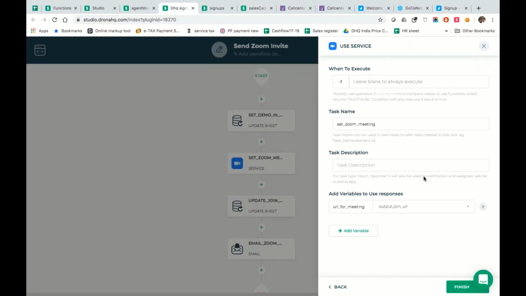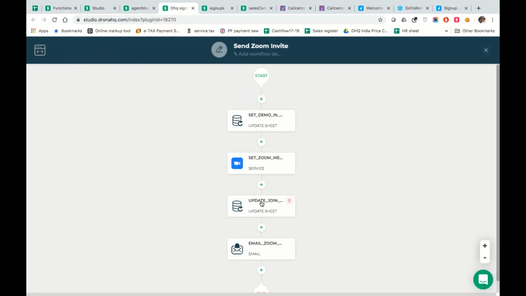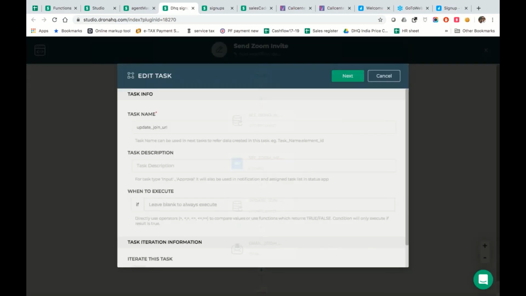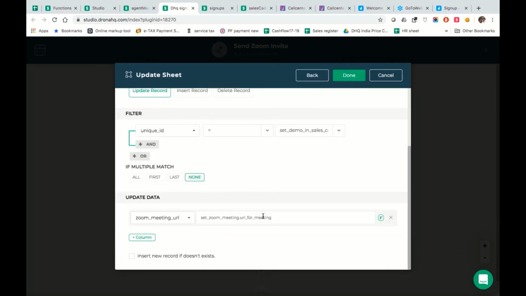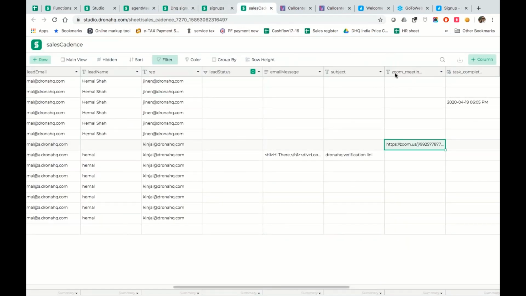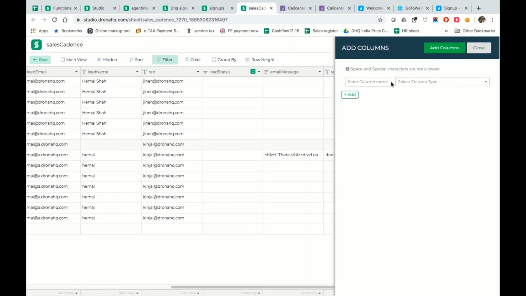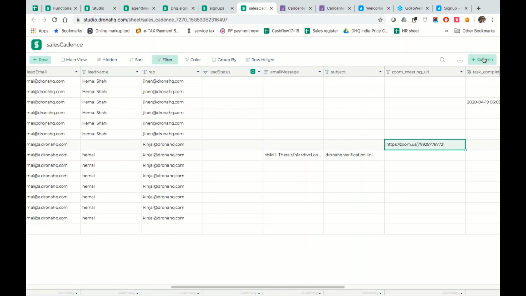So this is the way we picked up this particular thing, and using an update sheet, which is a ready block available in DronaHQ, we took this and put it right inside Zoom meeting URL, which is the name of this particular column. So yeah, here we go. If I want to add more columns, I can go ahead and add more columns. It can be a GPS, rich text, whatever. And then, here we go. I don't need any more columns and I'm good.